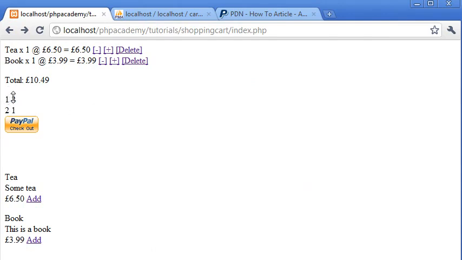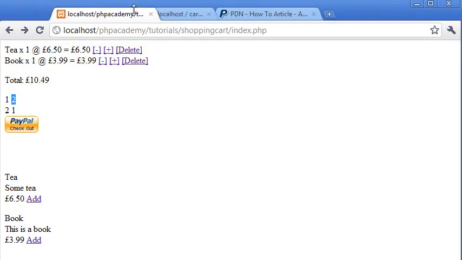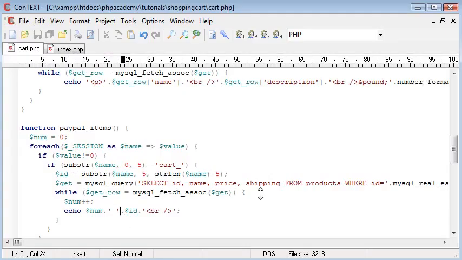Before this we started off with 2 and 1. Now this 1 here is the num variable, and this 2 here is the num variable, and these are the IDs of each thing. So PayPal is going to say, well, item 1 is 2, which is the T. So the first item is the T, the second item is the book. That's as simple as I can probably explain it. But this requires special input fields.